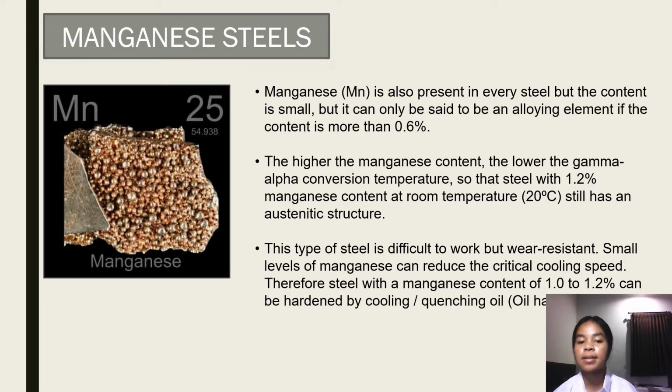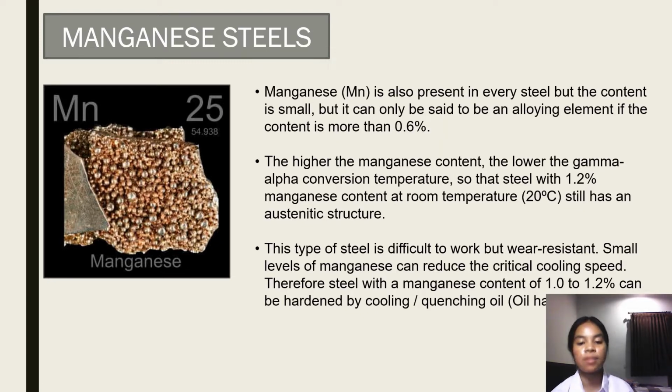The higher the manganese content, the lower the gamma-alpha transformation temperature, so that steel with 1.2% manganese content at room temperature, or 20 degrees Celsius, still has an austenitic structure. This type of steel is difficult to work but is wear resistant.